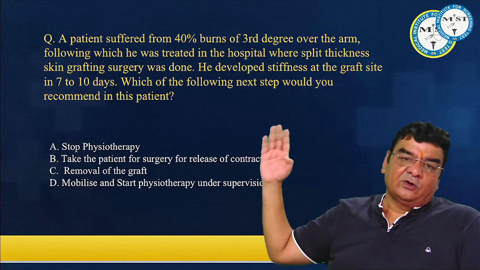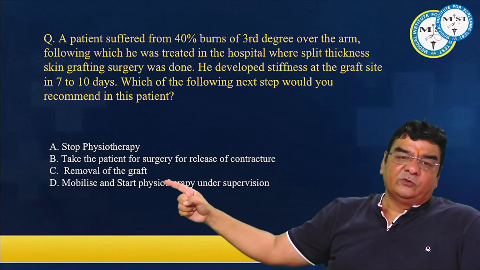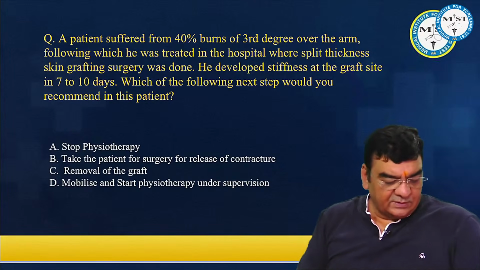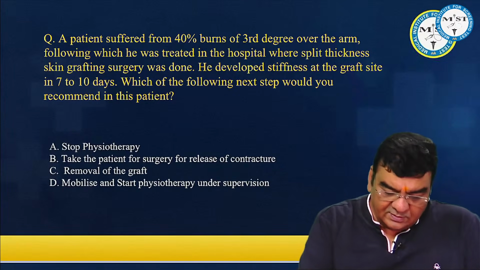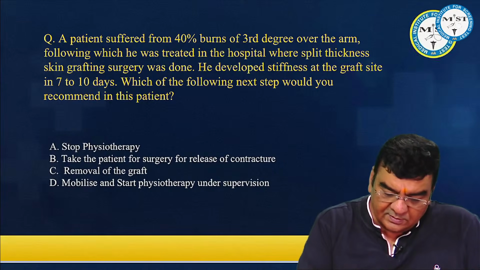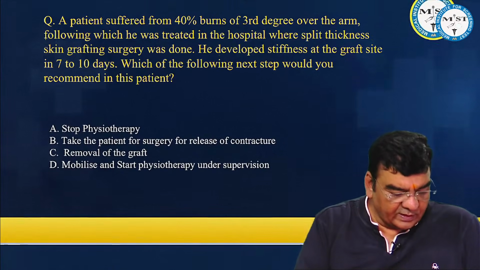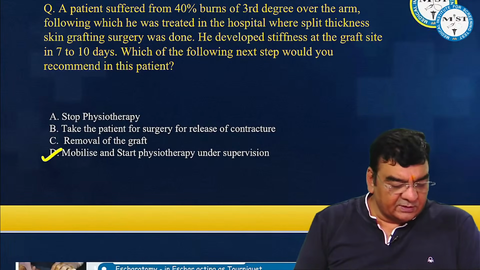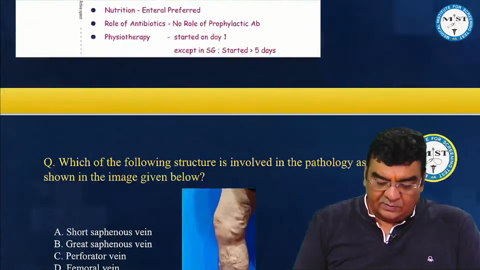Contracture is going to take a long time to develop. Should we remove the graft? No. Should we mobilize and start physiotherapy under supervision? Right, Padmini, absolutely correct. So we should mobilize and start physiotherapy under supervision.